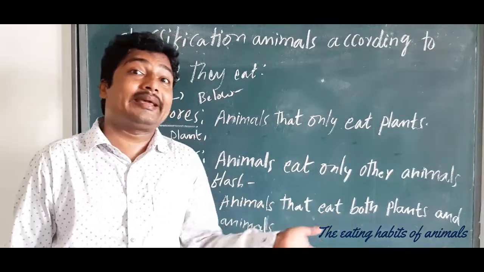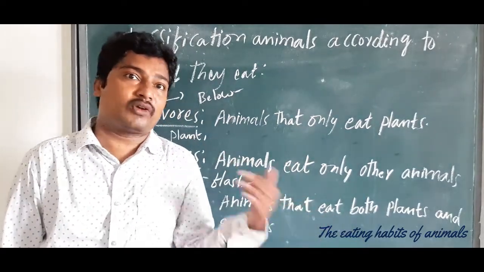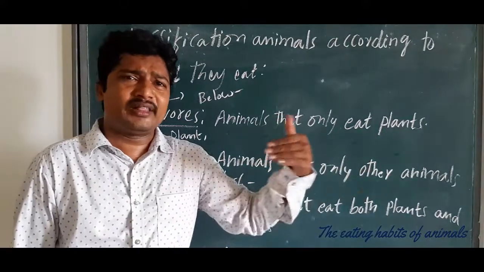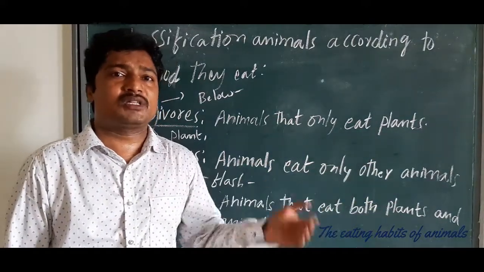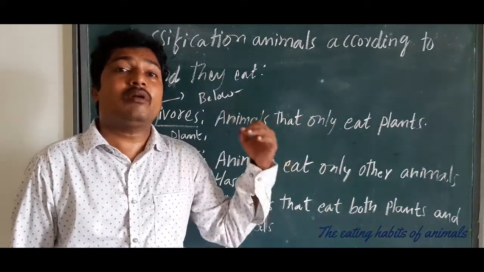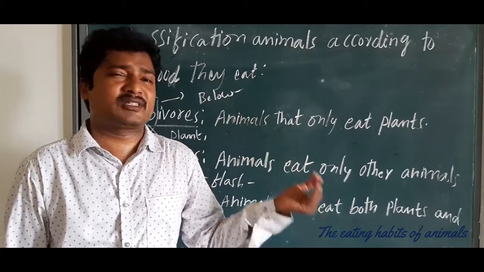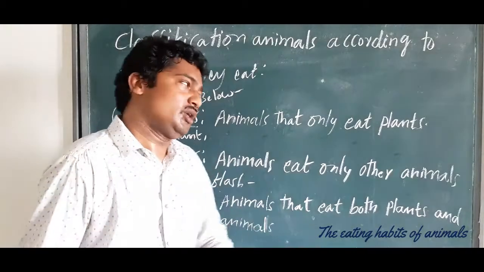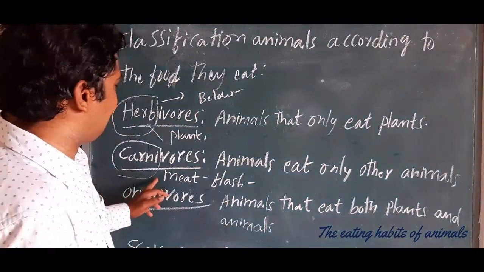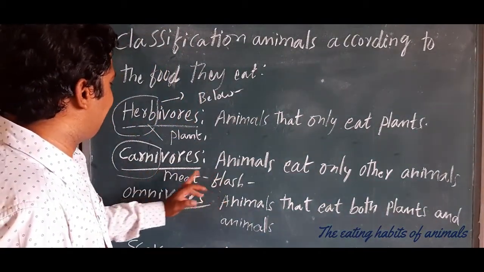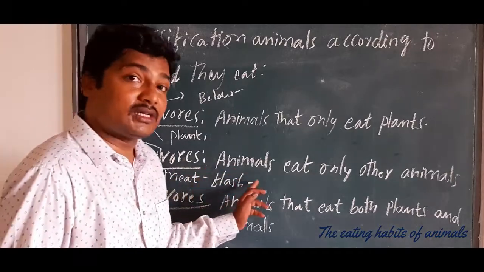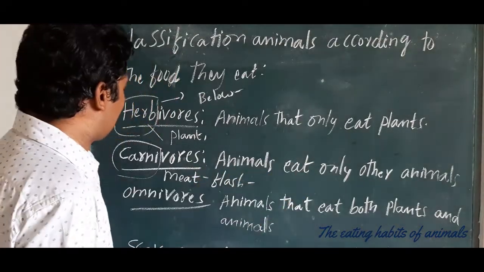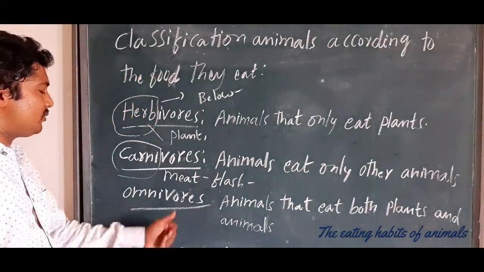Or wild pig, or wild dog, we are not able to go there in the forest because they are very cruel or very dangerous animals because they hunt only on us. Understand? So that's why we call them meat eaters or carnivores also. Am I clear? Now let's see omnivores.